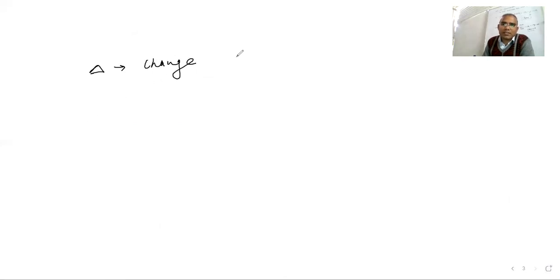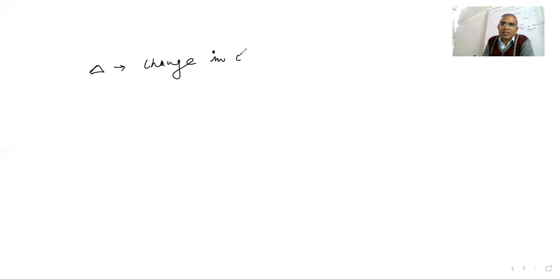Change means, suppose you are measuring the distance, how can you measure? That is final distance minus initial distance. In 1 hour, if you want to measure the distance, at the initial time, 1 second, there is some certain position, and then in 1 hour how much distance is covered. So the same way they are saying change in concentration.